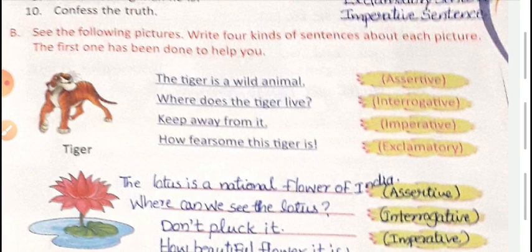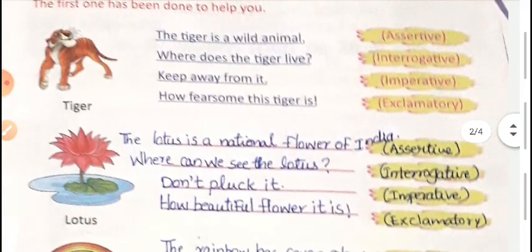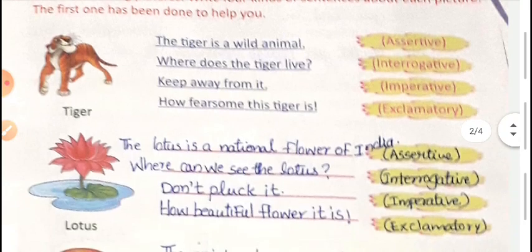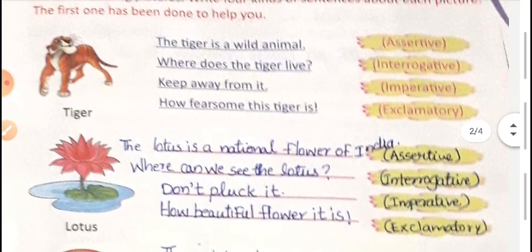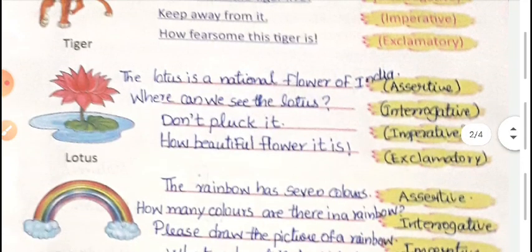Now exercise B. See the following pictures. Write 4 kinds of sentences about each picture. The first one has been done to help you. That means the first one is about the tiger. About the tiger we have to make 4 sentences: assertive, interrogative, imperative and exclamatory. Example is given: the tiger is a wild animal. That is assertive sentence. Where does the tiger live? Interrogative sentence. Keep away from it, imperative. And last one, how fearsome the tiger is, exclamatory sentence.